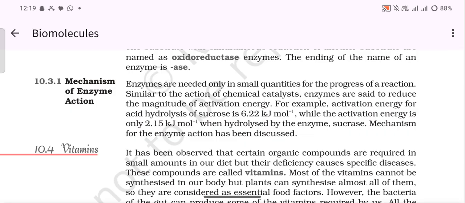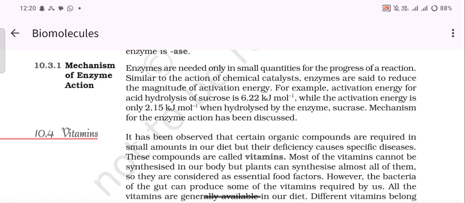For example, the activation energy for acid hydrolysis of sucrose is 6.22 kilojoule per mole, while the activation energy is only 2.15 kilojoule per mole when hydrolyzed by the enzyme sucrase. The mechanism of enzyme action has been discussed.